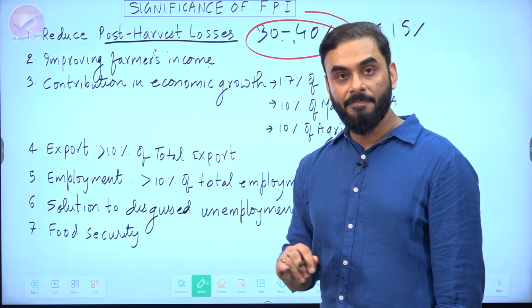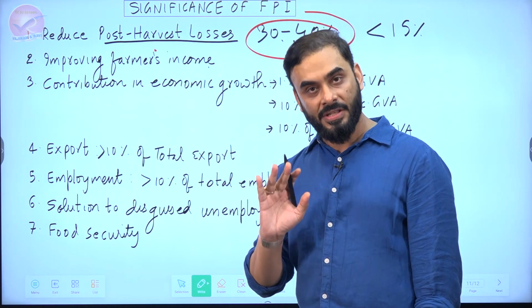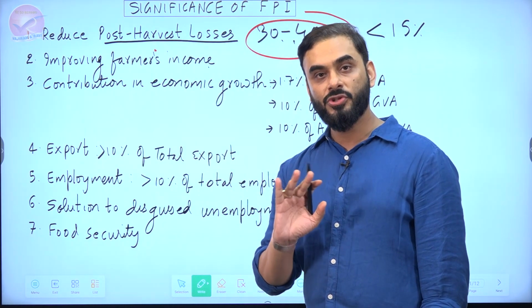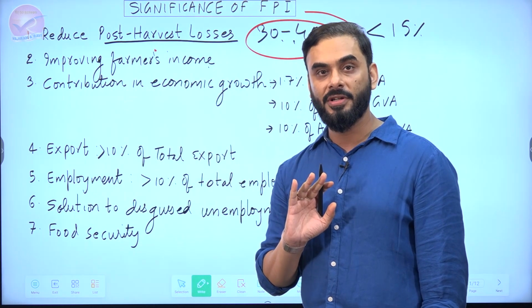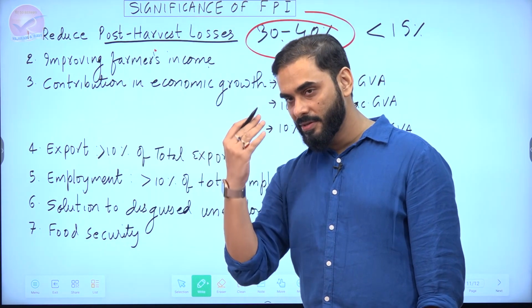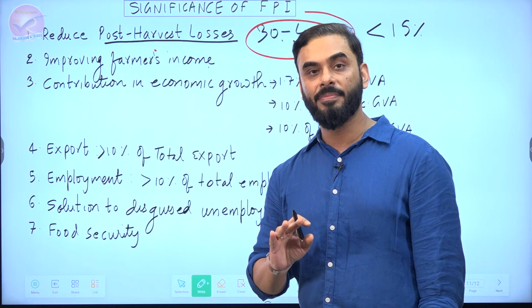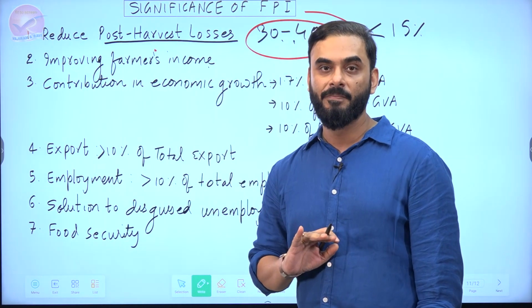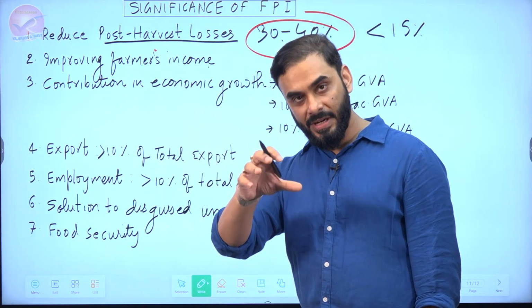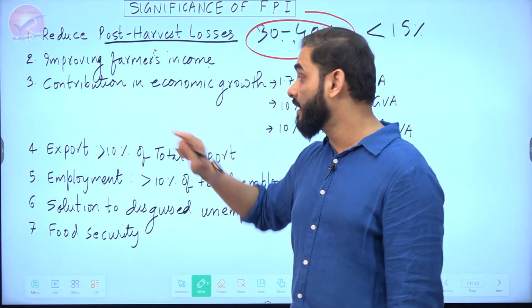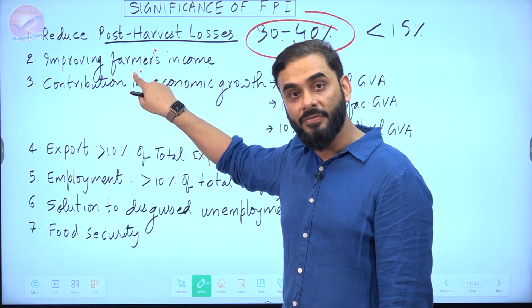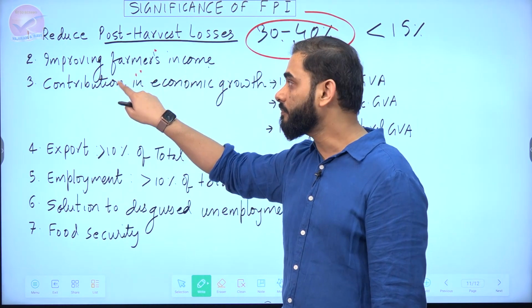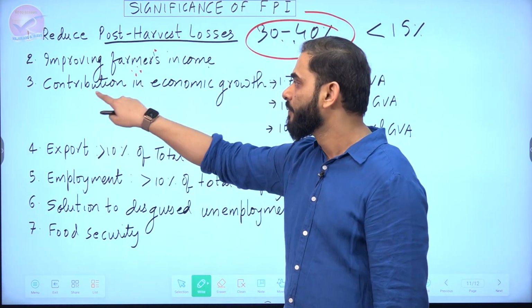Improving farmers' income. In India, the tragedy of Indian farmers is that most of the farmers are not rich. 86% of the farmers are small and marginal. When there is bumper production, they don't get good prices. So they throw away the produce and sometimes they commit suicide. If we have a food processing industry, it can buy the crops of the farmer and give good money to the farmers. So it can save farmers' lives. It can reduce farmers' suicide also. That point we can also write here.